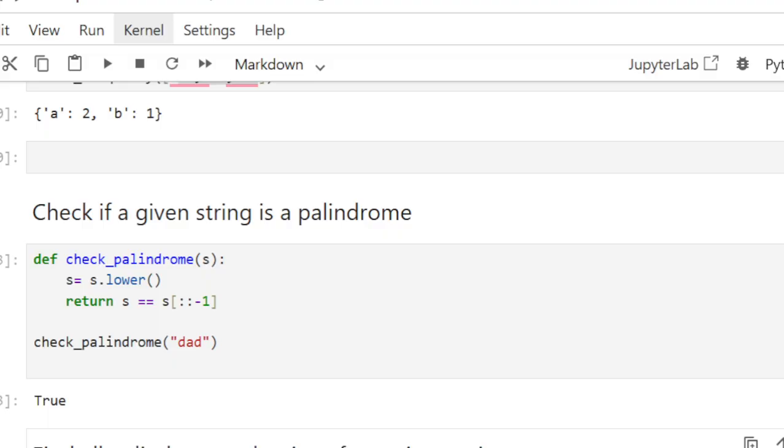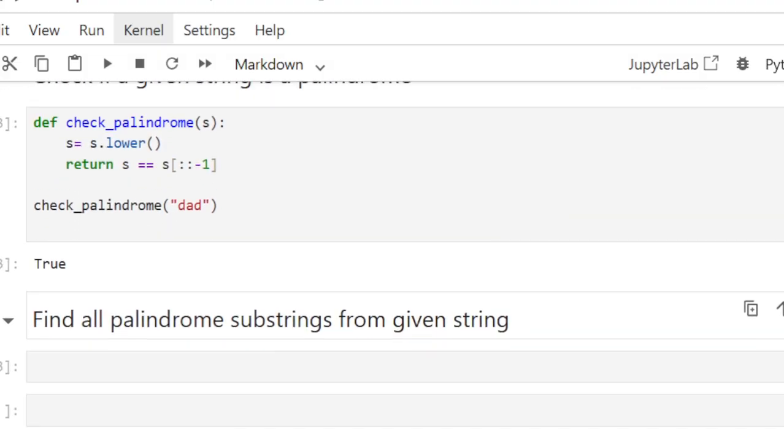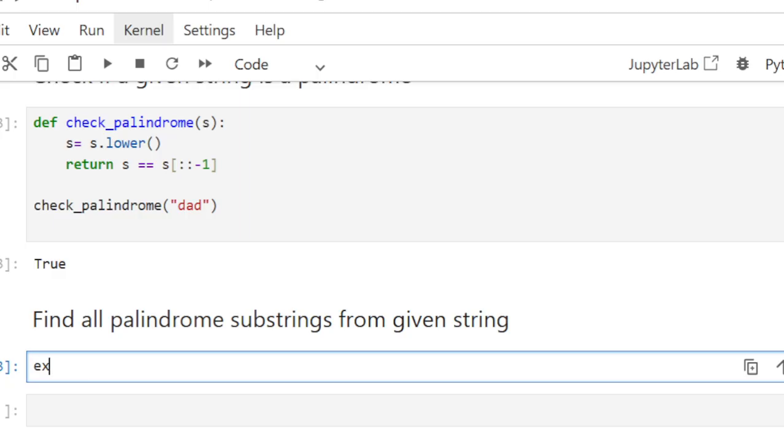Now we have the advanced version of this palindrome. This is the question I have already faced in my interview. Find all the palindrome substring from given string. So they will give me a string, okay, and in that string I need to find out all the palindrome substrings from the string. Suppose, for example, you have given this string, okay, and now you need to find what are the palindrome substrings from this string.